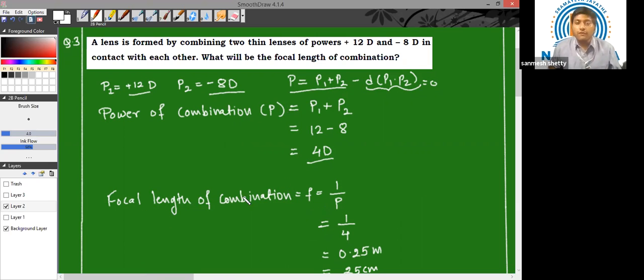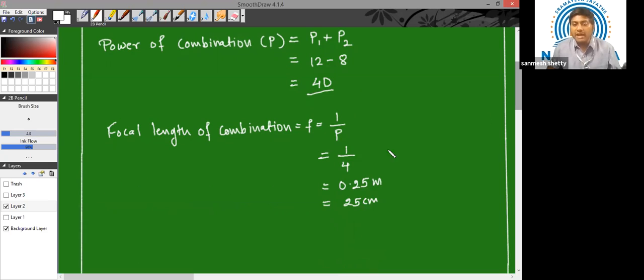Now what about focal length? Again, focal length equation just now we saw, F is equal to 1 by P. This is the relation between power and the focal length. So simply we have to substitute the value of P here, which we just found, which is equal to 4. So F will be equal to 1 by 4, which is equal to 0.25 meter, or we can write it as 25 centimeter. So the focal length of the combination of lens will be 25 centimeter.